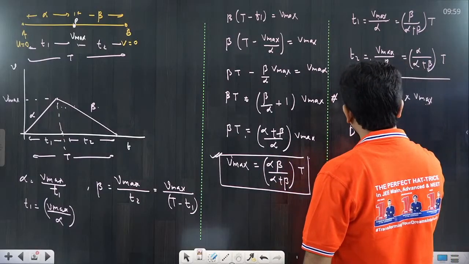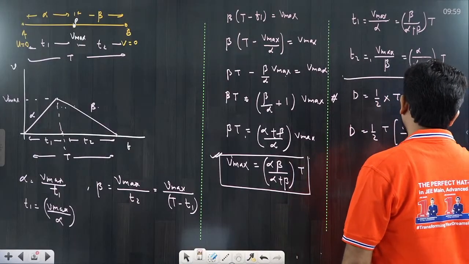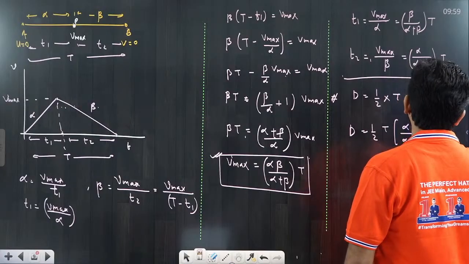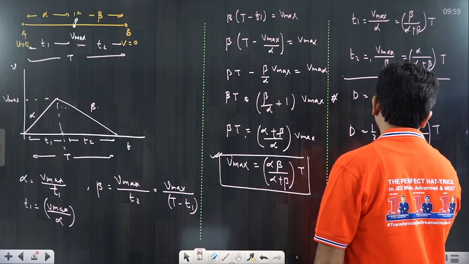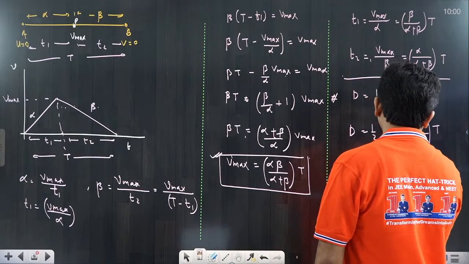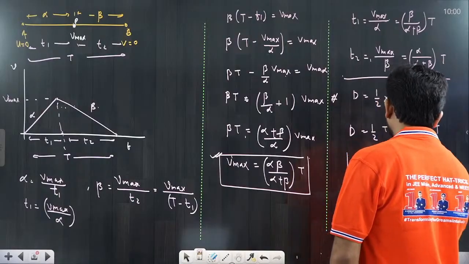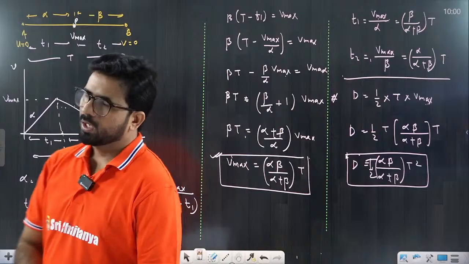So d is equal to how much? 1 by 2 into T, that would be alpha into beta divided by alpha plus beta into T. Clear? So from here this becomes alpha beta divided by alpha plus beta, into 1 by 2 into T square, that is equal to d. So this is a basic type of problem that we can discuss, related to the train problem.